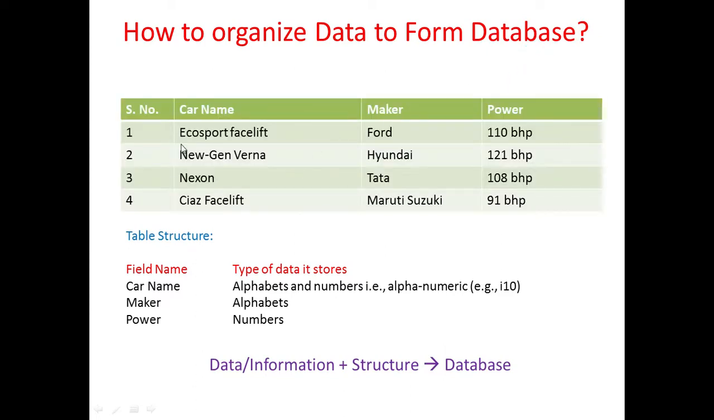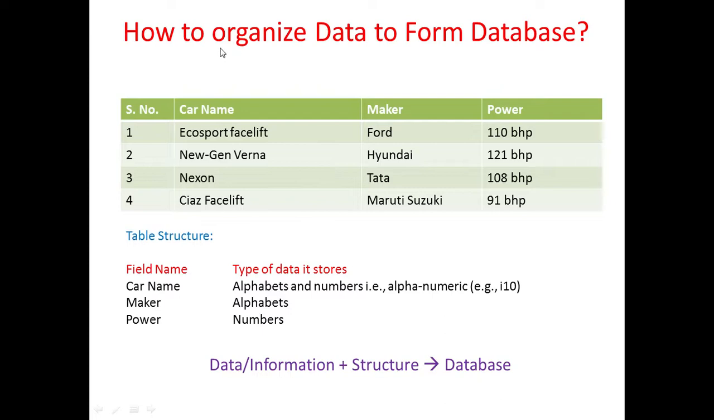For example, the previous one that we just saw, instead of sentences we can go like this: serial number 1, 2, 3, 4. We can give names like this: car name, EcoSport facelift, New Gen Verna, Nexon, Ciaz facelift. Maker means the company: Ford, Hyundai, Tata, Maruti Suzuki. Power 110 bhp, 121 bhp, 108 bhp, 91 bhp. So we can write this data in a table.